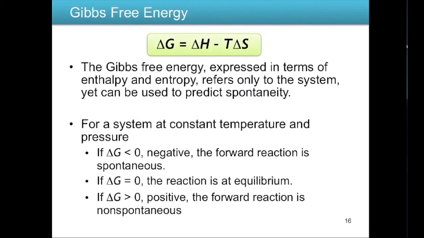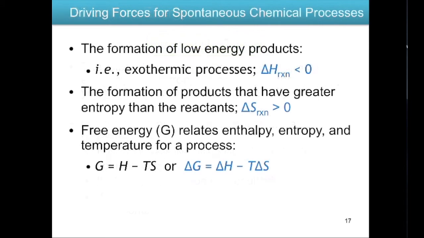So for a system at constant temperature and pressure, if delta G is negative, then the forward reaction is spontaneous. If delta G is positive, then the reverse reaction is spontaneous. And if delta G equals 0, then the reaction is at equilibrium. So this slide just shows you some of the processes that favor a spontaneous reaction. Exothermic processes favor a spontaneous reaction because that results in the formation of low energy products.